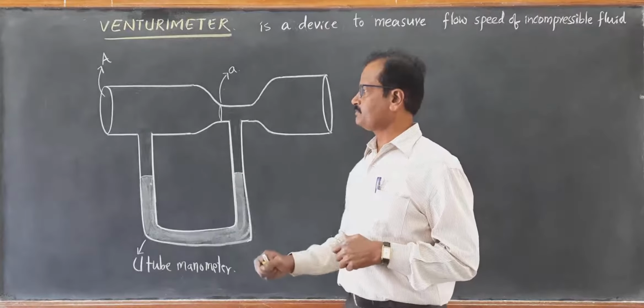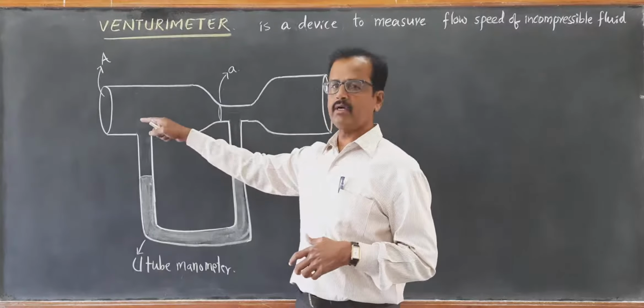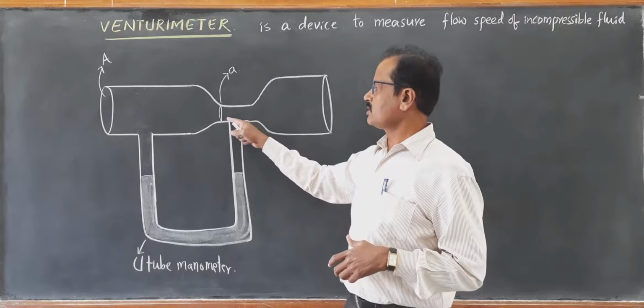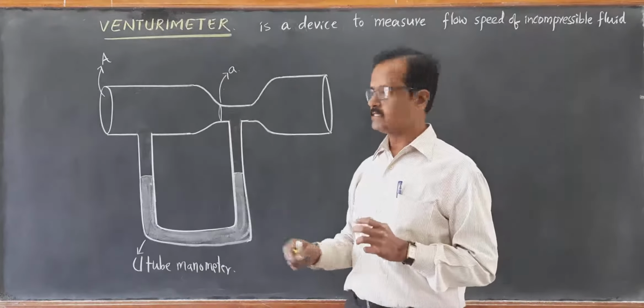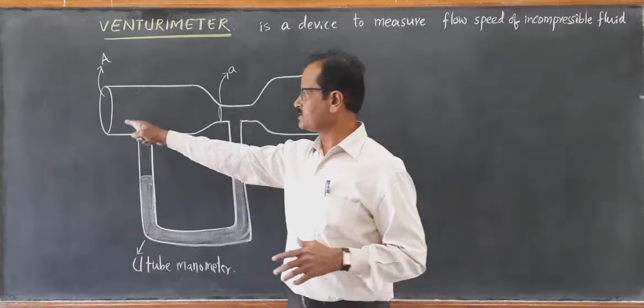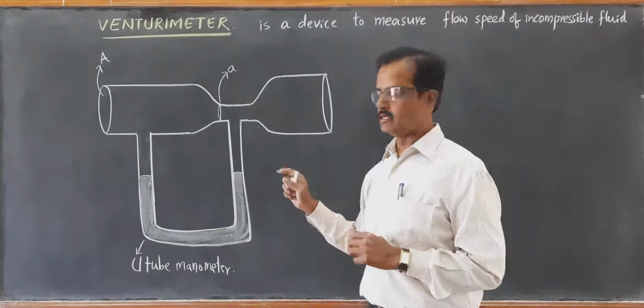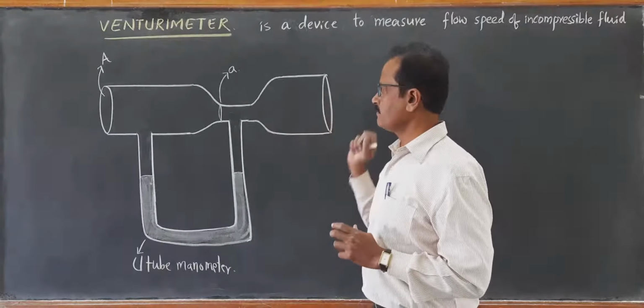It consists of a tube with a broad diameter having a small constriction in the middle. You can see here, it's a tube with a broad diameter having a small constriction in the middle, and here also it has a broad diameter.